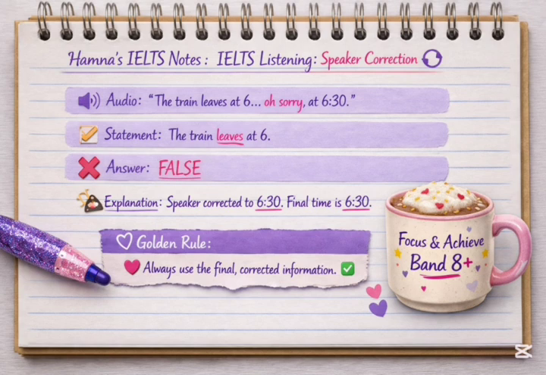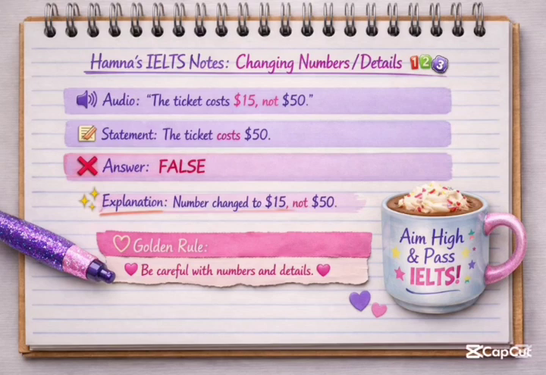So don't write quickly. Wait for a few seconds. Be patient. You don't have to be quick; you have to be patient to score band 8. Another similar trap is similar sounding numbers. Again, they change the numbers and details after a few seconds, especially with similar sounding numbers.